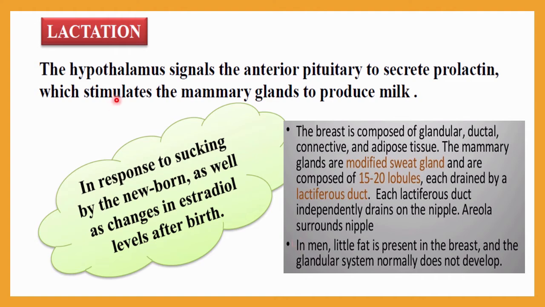Let me explain how lactation is done. The hypothalamus signals the anterior pituitary gland to secrete prolactin first. This prolactin hormone is responsible for stimulating the mammary gland to produce milk. The mammary glands produce milk in response to prolactin, which stimulates the mammary gland itself, and even in response to sucking by the newborn, as well as changes in the estradiol level after birth. So these are all the factors responsible for lactation.